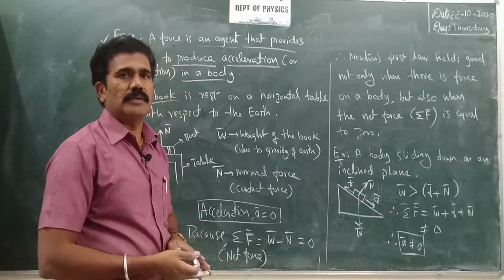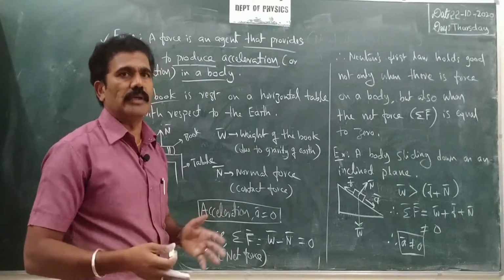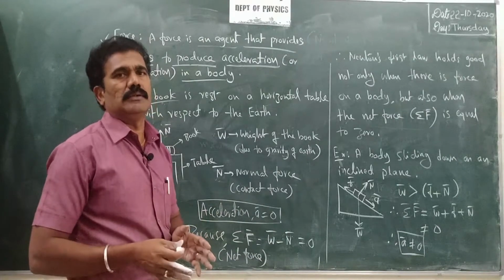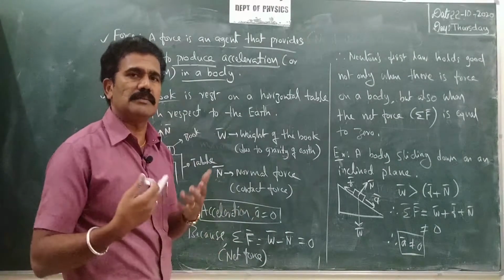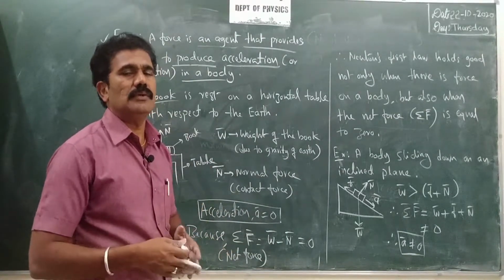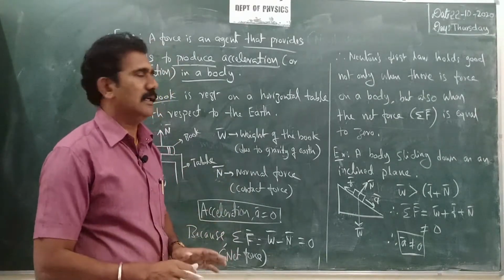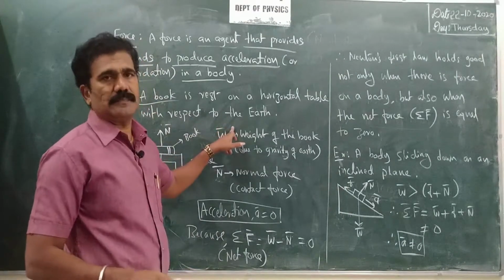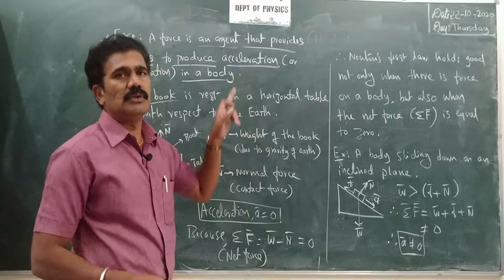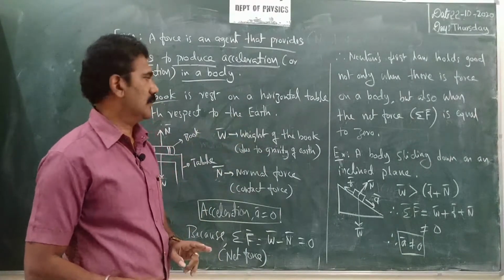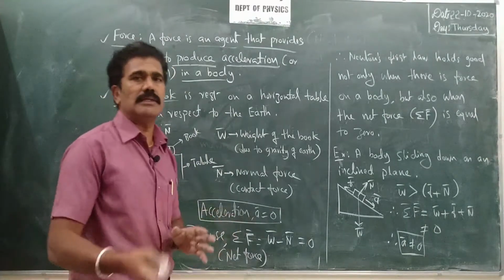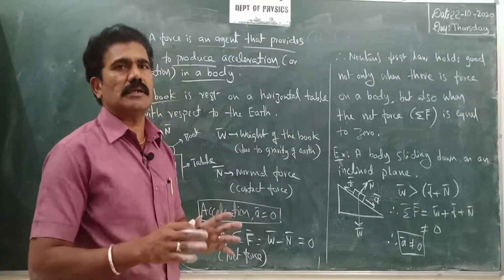Why? Because planets are all moving, and the earth is also moving. So with respect to another planet, the earth may be moving. You should not consider some other planet. With respect to the earth itself, you can say the book is at rest. That is what you will come across in Newtonian mechanics. With respect to any surroundings, you have to justify whether the body is at rest or in motion.